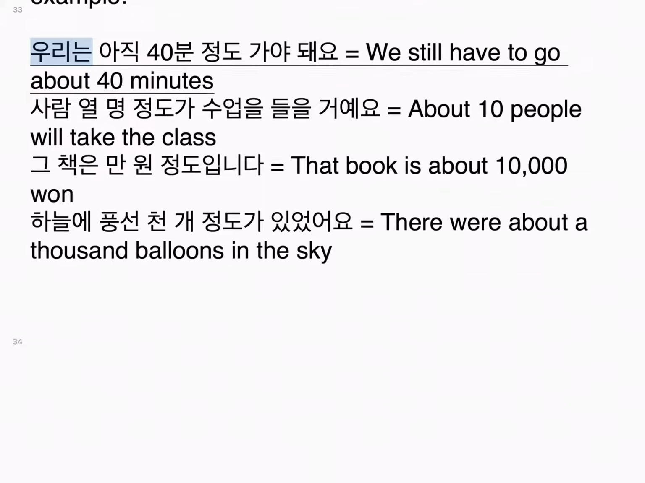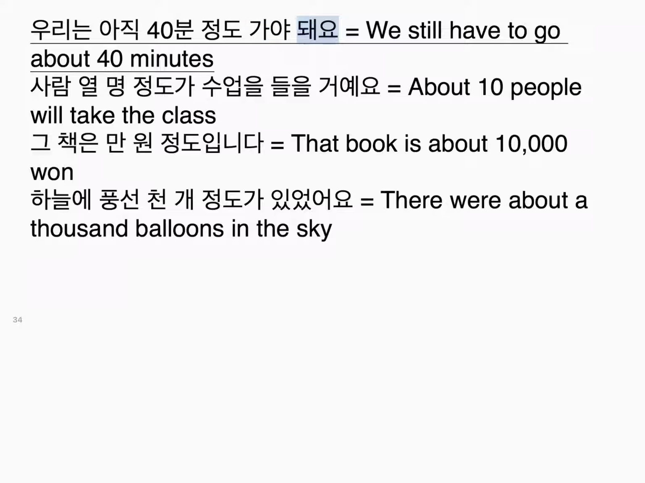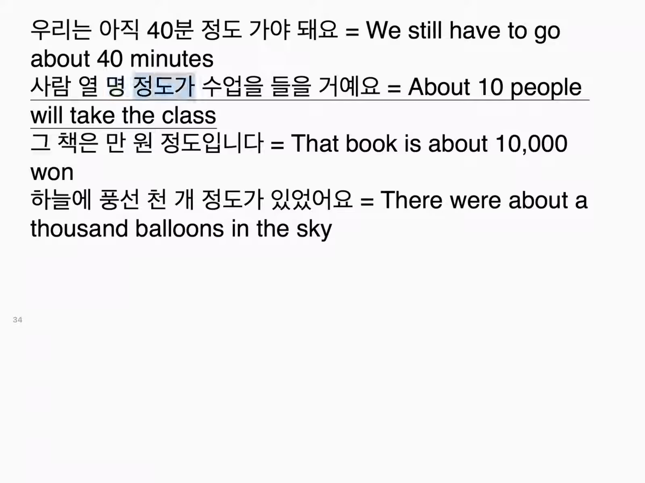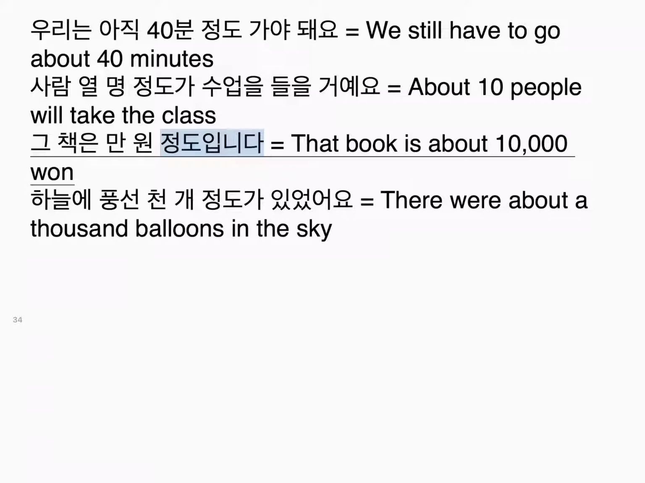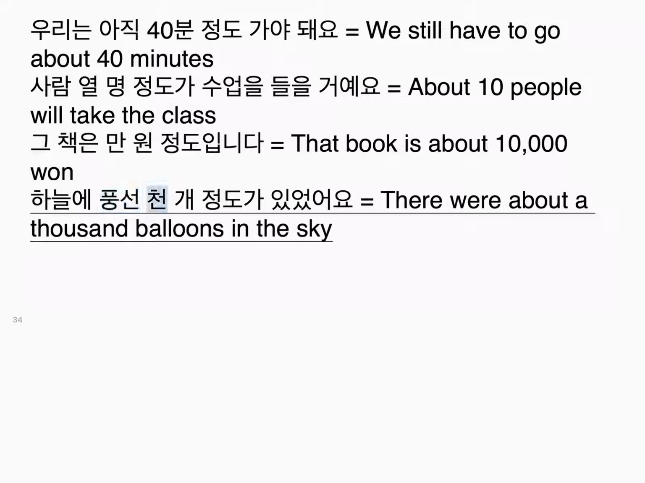For example, 우리는 아직 40분 정도 가야 돼요. We still have to go about 40 minutes. 사람 10명 정도가 수업을 들을 거예요. About 10 people will take the class. 그 책은 10,000원 정도입니다. That book is about 10,000 won. 하늘에 풍선 1000개 정도가 있었어요. There were about 1,000 balloons in the sky.